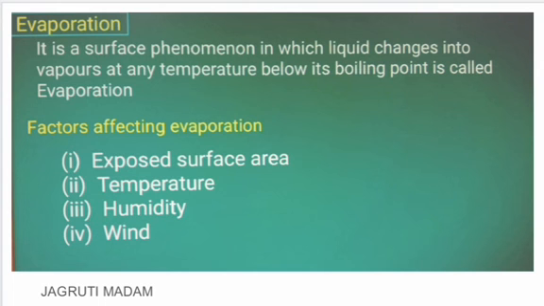Wind: more blowing of wind is just going to carry away the vaporized particles, the gaseous form particles, along with it, and hence it keeps on wiping away the particles. So the rate of evaporation is going to be more for three factors: if there is more surface area, more temperature and more blowing wind. But only for the humidity factor, the rate of evaporation will be less if there is more humidity. Is that clear? So this is all about today's topic.